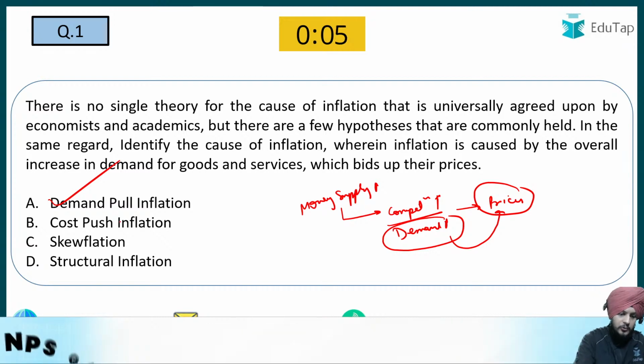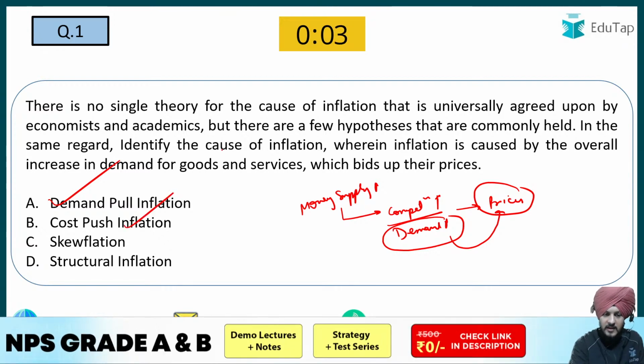If we talk about cost push inflation, it is not from demand side factors, but it is because of supply side factors.